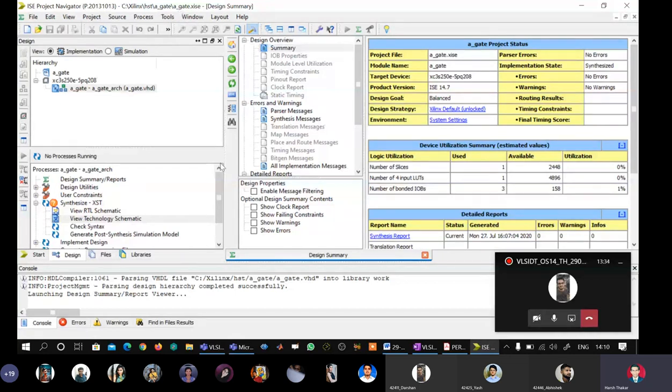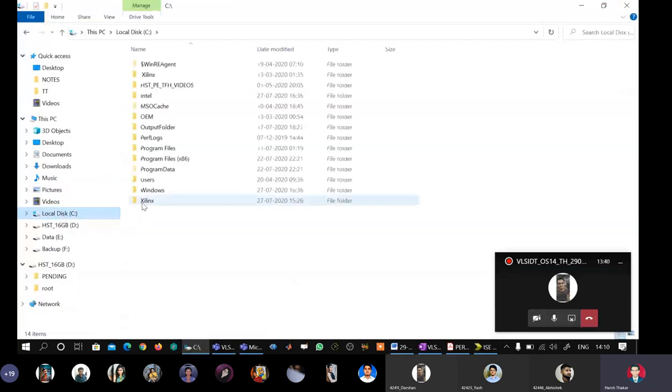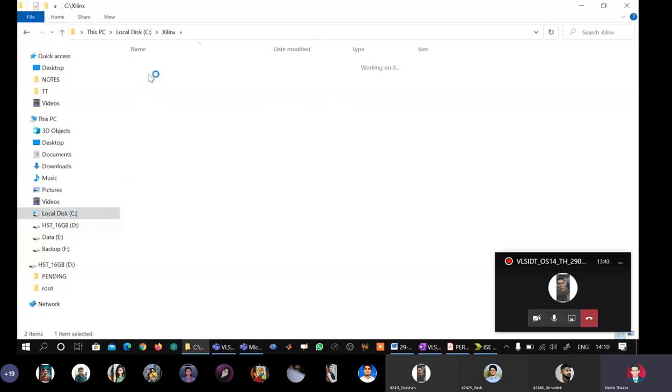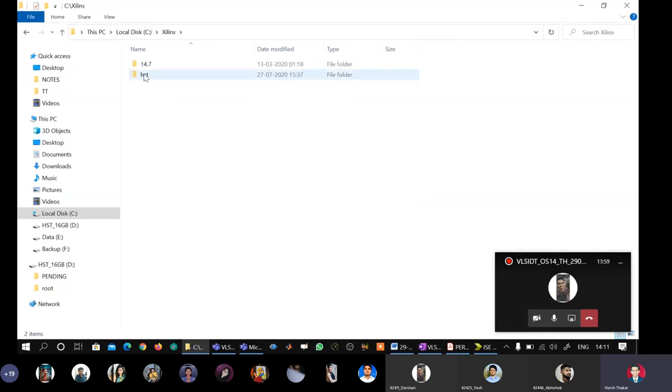So what I will do is first go to my Windows Explorer and show you how many folders are there in my path. C:\Xilinx HST is there, and A underscore gate. This A underscore gate model was made by us on Monday. Now I want to make another folder named Mux41, and we will especially give it another name. So we see that in C:\Xilinx HST there is only one folder, A underscore gate.